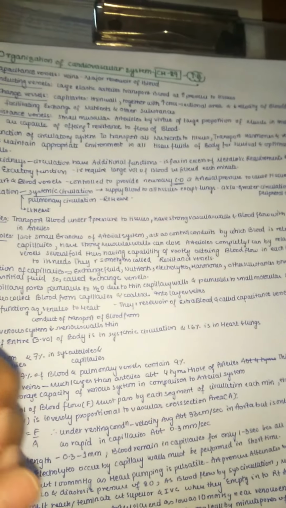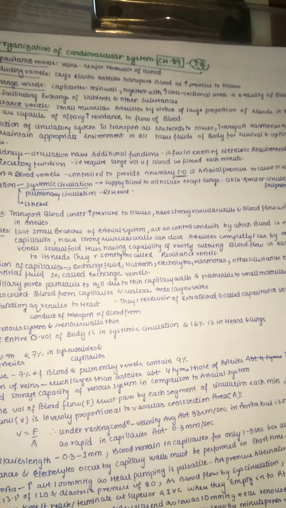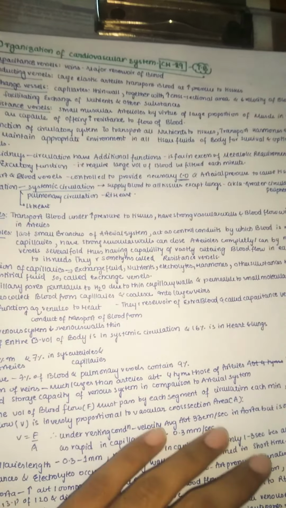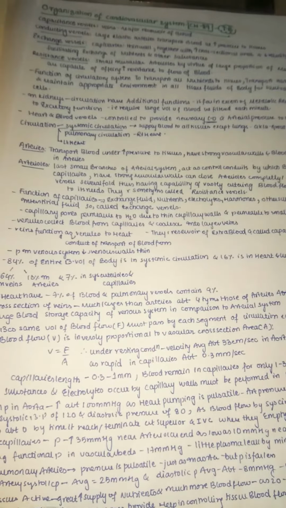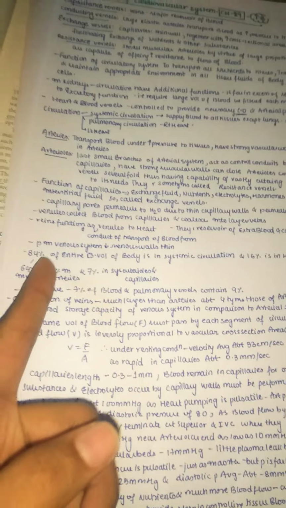In veins the blood flow is very slow and they have very large lumens and thin walls, so they are also called reservoirs. Cooling of blood also takes place in the veins, but not in the arteries, because arterial flow is very fast with high velocity. The pressure in the venous system is very low and the venous walls are also thin.